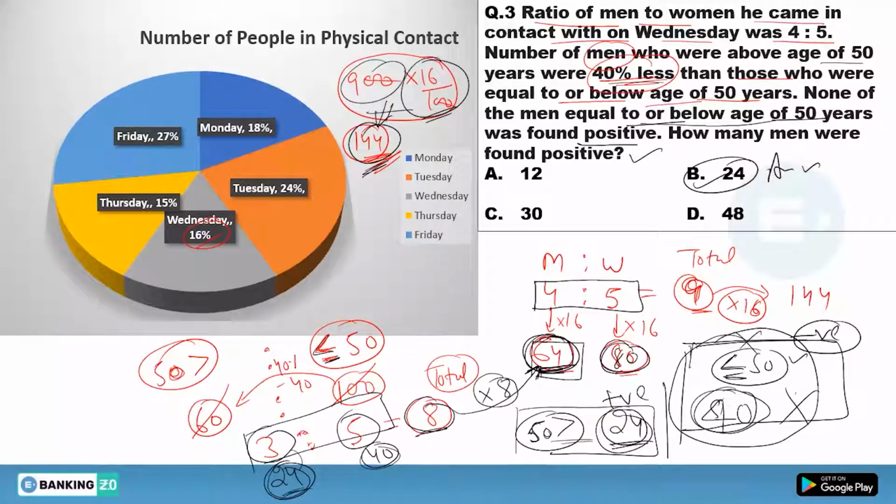So how many men do you have left now? You have only 24 men left. These 24 have age more than 50 years. So these all would have been found positive. So what would be the answer for this question? 24 would be the answer. I hope this concept is clear. Now move to the next one.